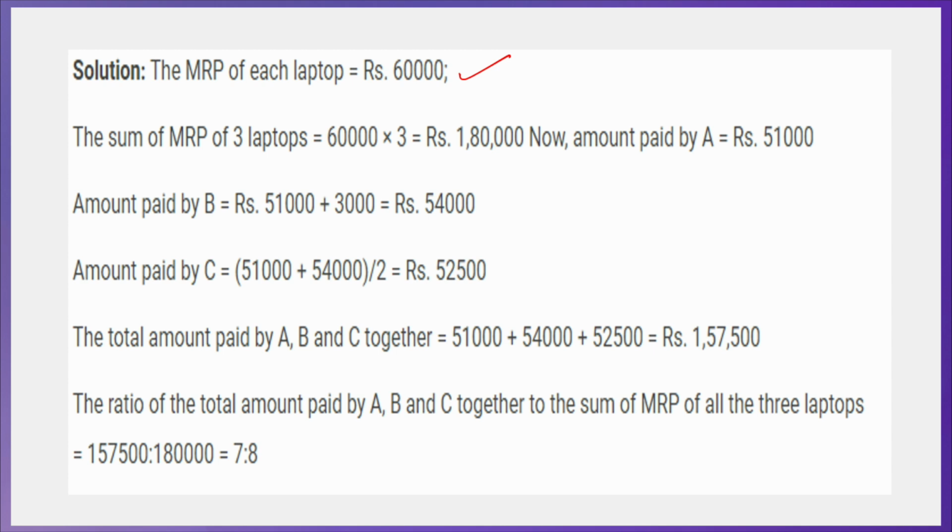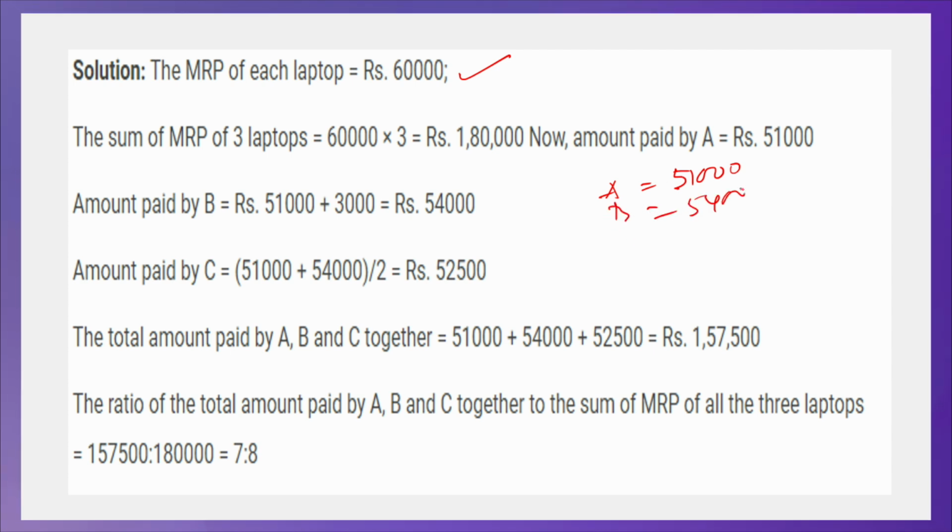A paid 51,000, B paid 3,000 more, that is 54,000, and C paid the average of 51,000 plus 54,000 by 2, that is 1,05,000 by 2, which is 52,500.